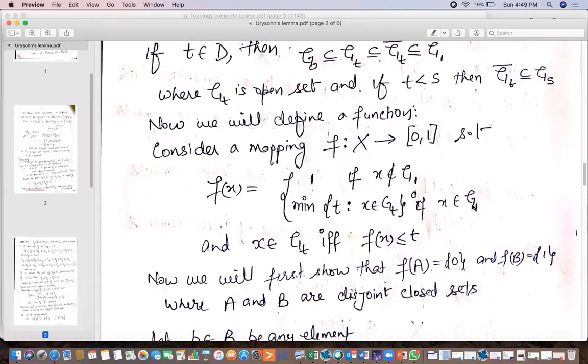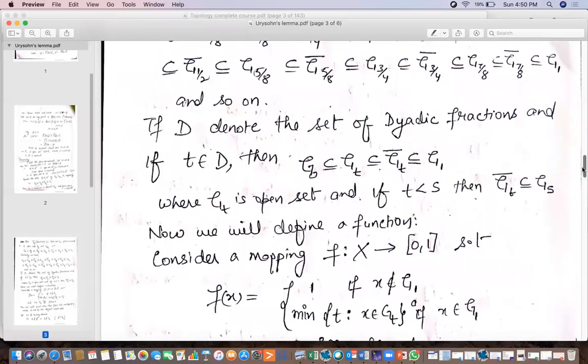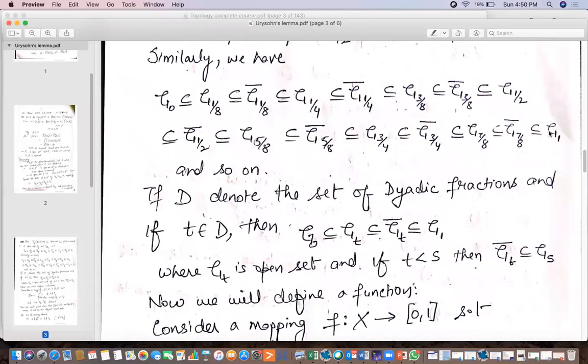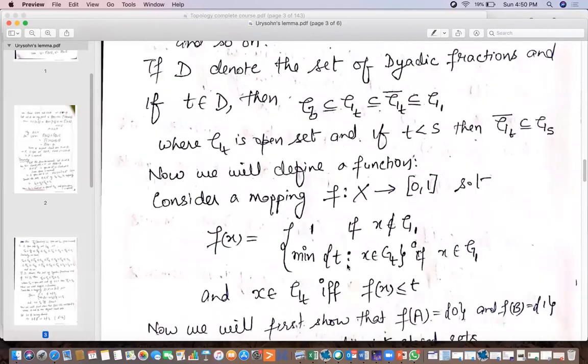If x belongs to G1, then certainly it may be in G7/8, also G3/4, and so on up to G0. So we have to take the minimum of the set of these subscripts to which x belongs. So it will be the minimum of t such that x belongs to Gt. Among all the Gt in which x belongs, we have to take the minimum subscript from the dyadic fractions.